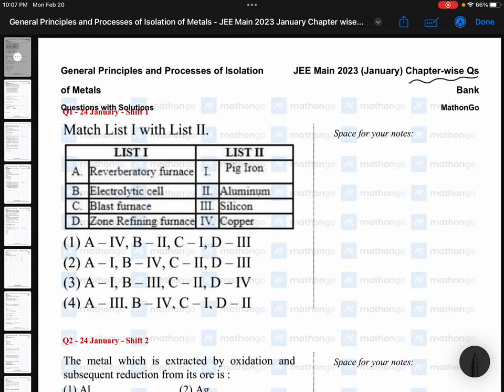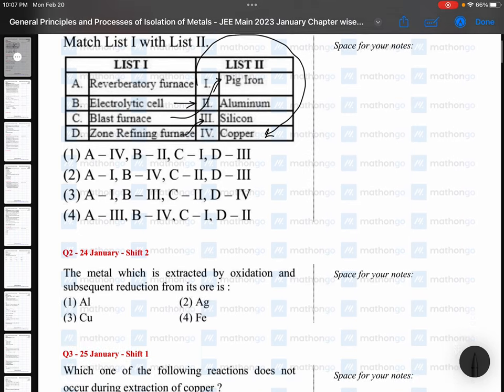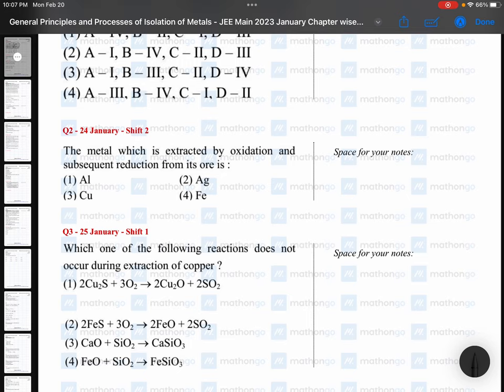General principles and process of isolation, that means metallurgy lesson. Reverberatory furnace is for copper. Electrolytic cell is for aluminium, blast furnace is for pig iron, and zone refining process is for silicon type of semi metals. Direct question it is.